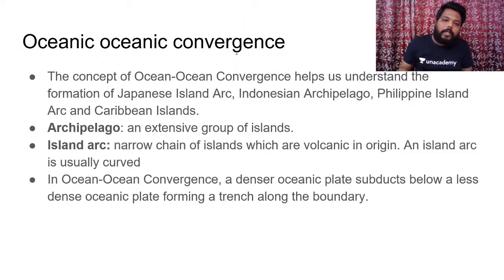So first we will start with oceanic convergence. The concept of oceanic convergence helps us understand the formation of the Japan group of islands, the Indonesia group of islands, the Philippine group of islands, and also the Caribbean group of islands. UPSC has already asked this question: explain the formation of thousands of islands in the Indonesian archipelago and Philippines archipelago.